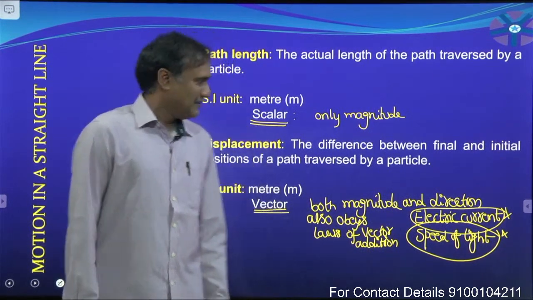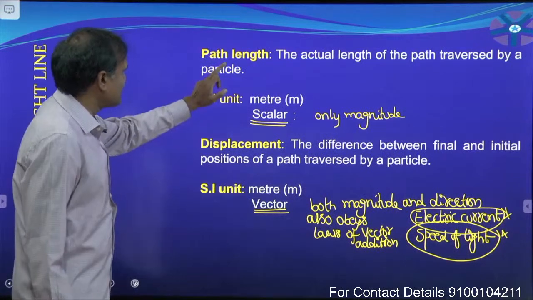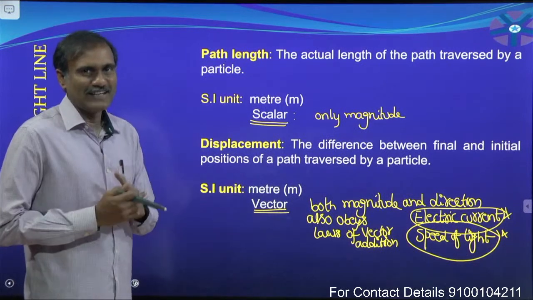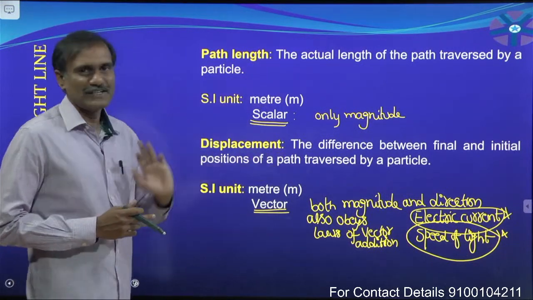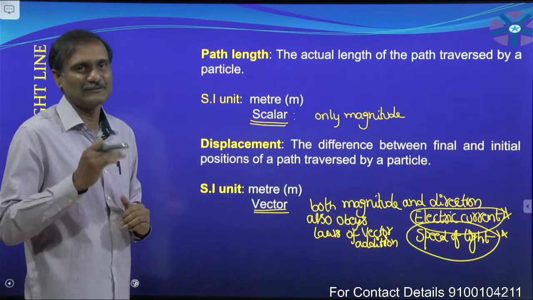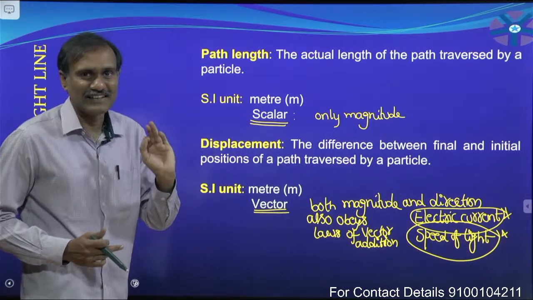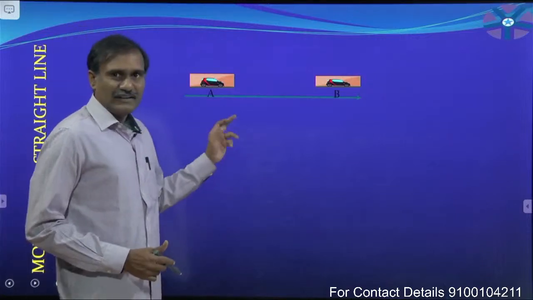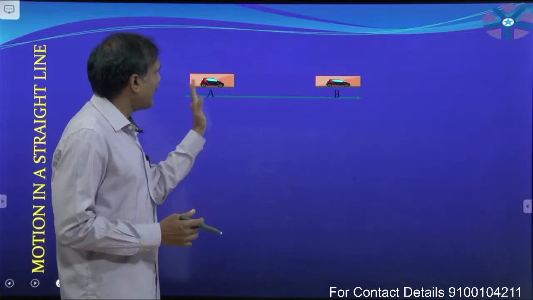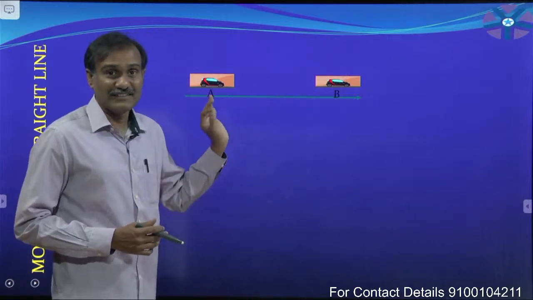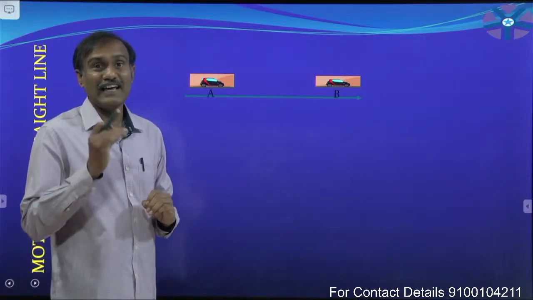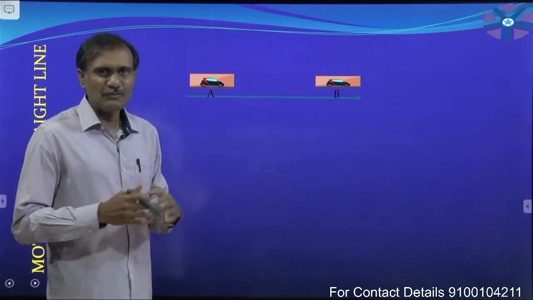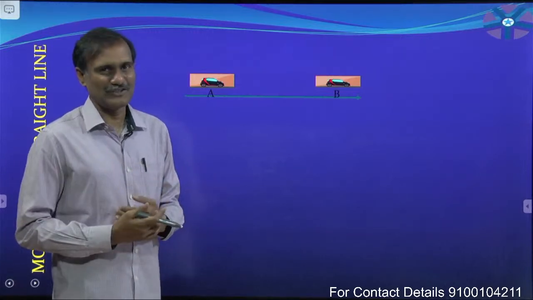Okay, I want to describe the applications of both path length and displacement. To do those applications, these definitions are very important. By using those definitions, I will explain the applications on both path length and displacement. Listen to me. Here, a car is moving along a straight line. That means that car is in one dimensional motion, that is motion in a straight line or rectilinear motion.